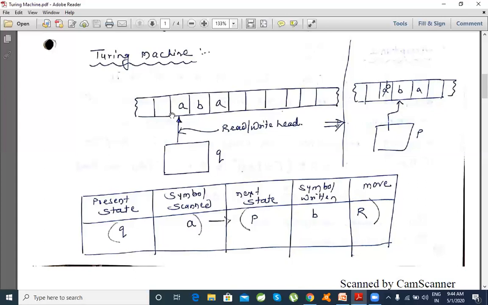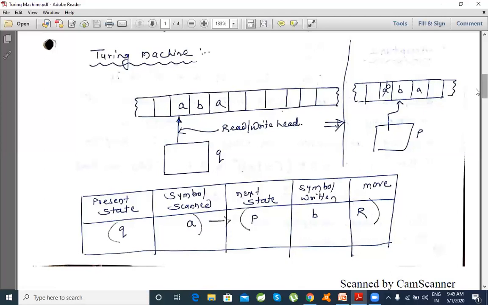Right means that after rewriting A, the head moves forward to read the next symbol. So if you understand this, a single move is represented something like this.